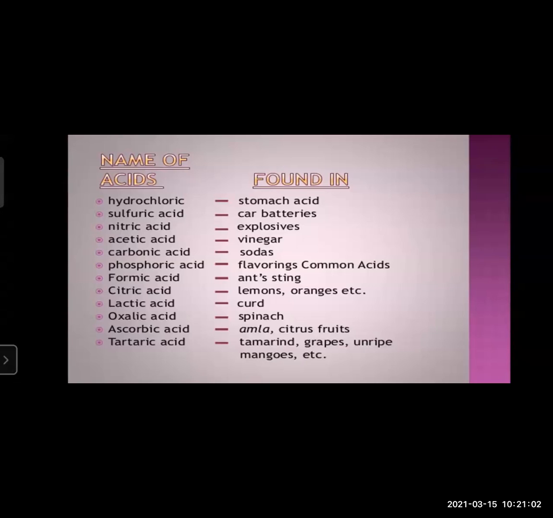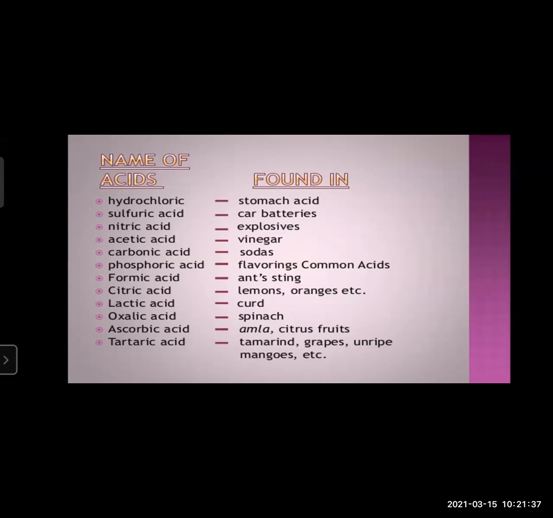Sulfuric acid, we find in car batteries, nitric acid in explosives, acetic acid in vinegar, carbonic acid in sodas, or any type of soft drinks. Then phosphoric acid for flavoring, common acids for making other acids, formic acid in stings, citric acid in lemons and oranges, lactic acid in milk and curd, oxalic acid in spinach as well as tomatoes.